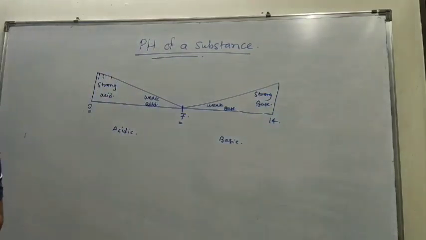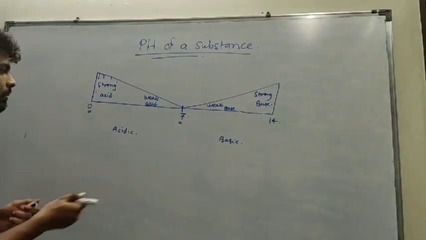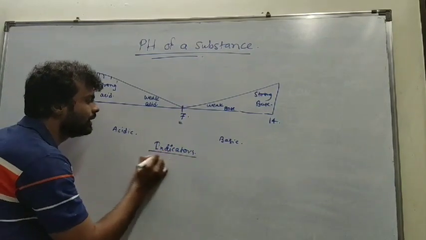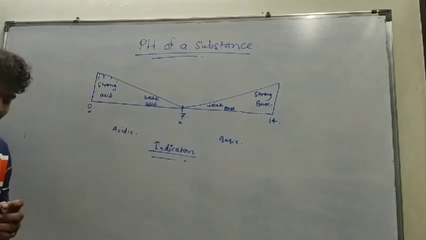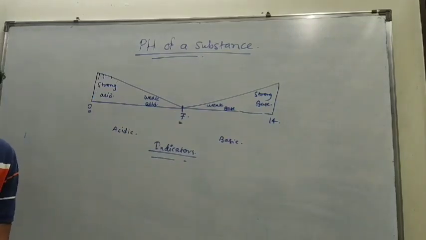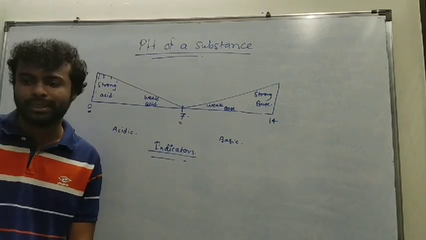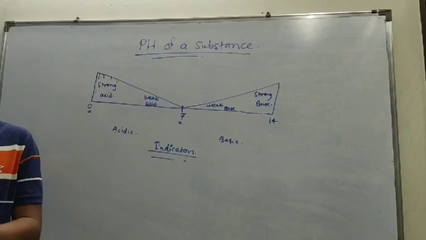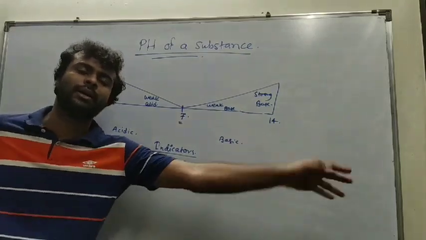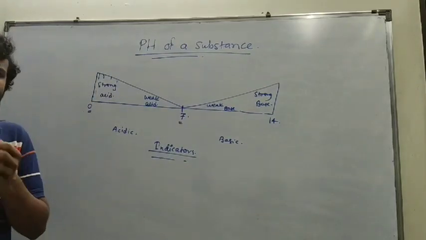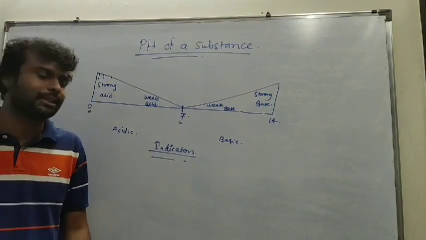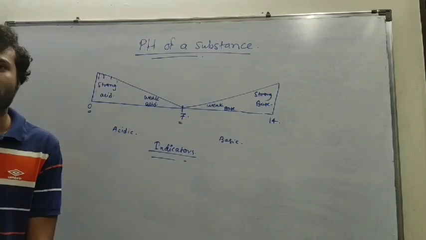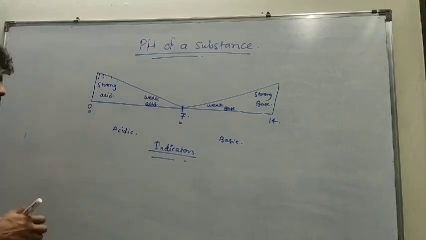So the next term is indicators. Indicators are the substances which are used to identify whether a substance is acidic or basic. We know the basic definition of acids and bases. The acids are the substances which are sour to taste, and bases are the substances which are bitter to taste. But we cannot taste all the substances, and therefore we use indicators to identify whether the substance is acidic or basic. And I am writing names of some indicators.